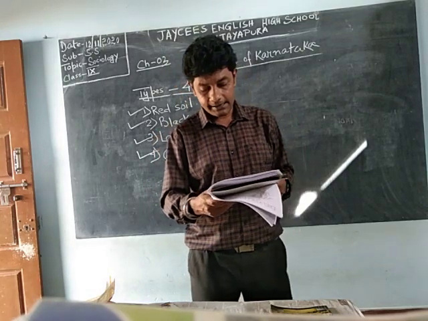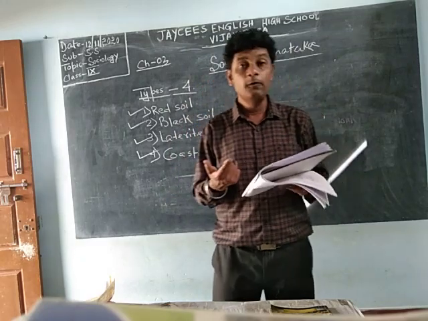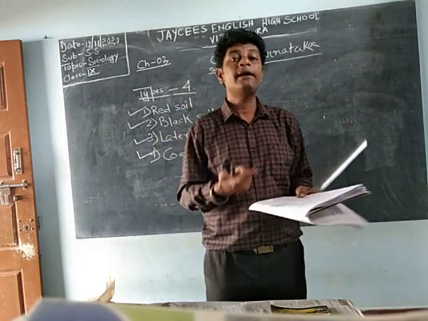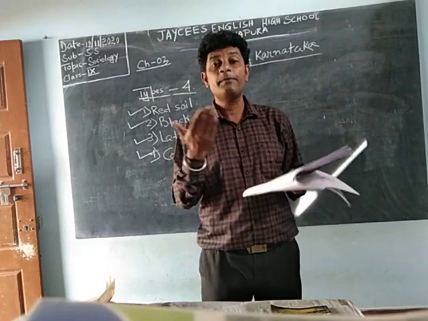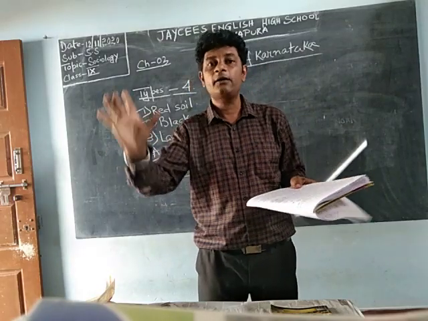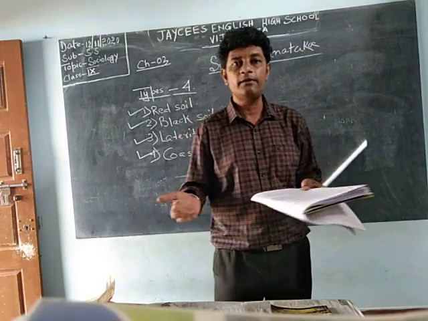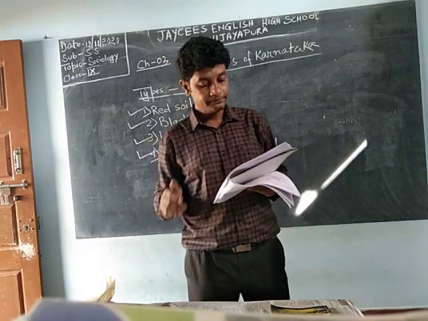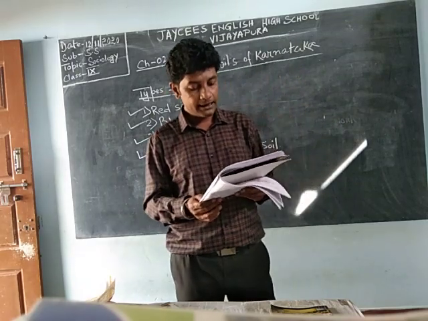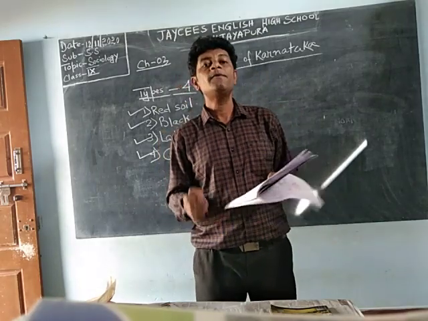The coastal areas of Karnataka, like, see, again the same name is coming, Udupi. I told you, Udupi has laterite soil and also coastal alluvial soil, because one part of Udupi is nearer to the coast. So that part will have coastal alluvial soil while the other part has laterite soil. So the coastal areas of Karnataka like Udupi, Dakshina Kannada, Uttara Kannada have this type of soil.